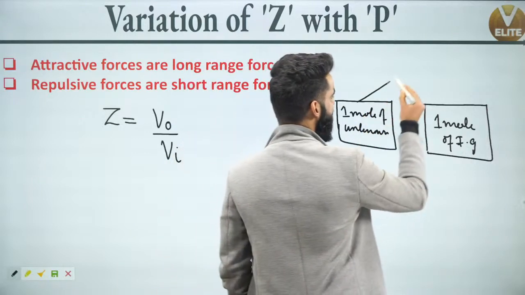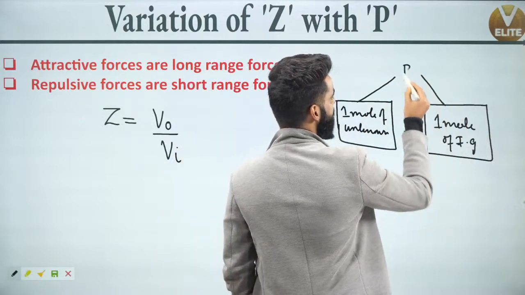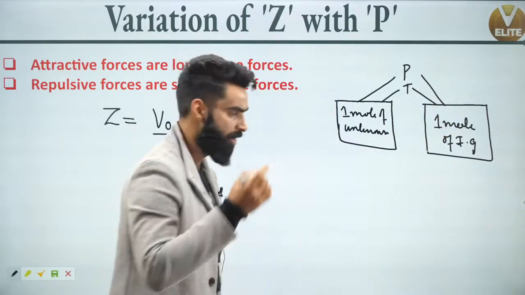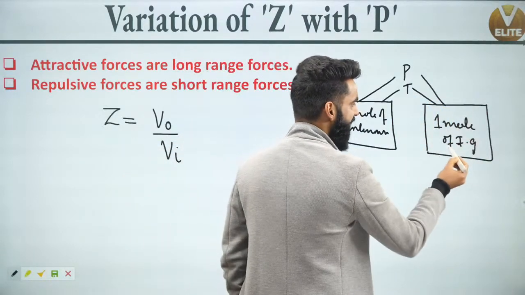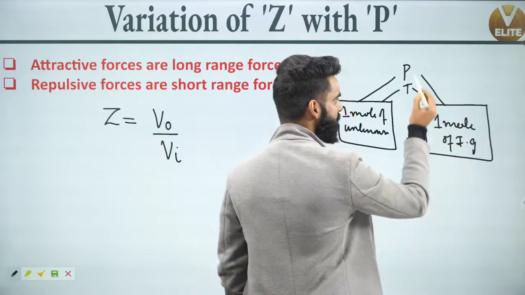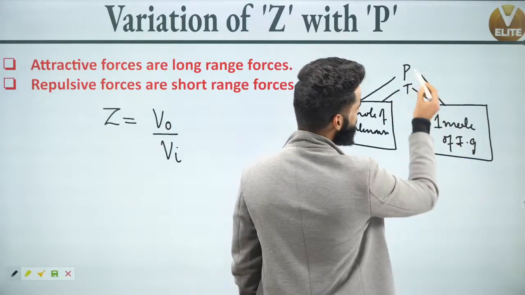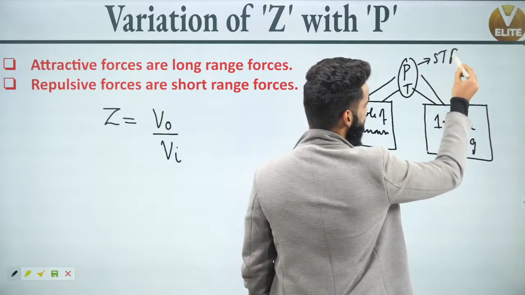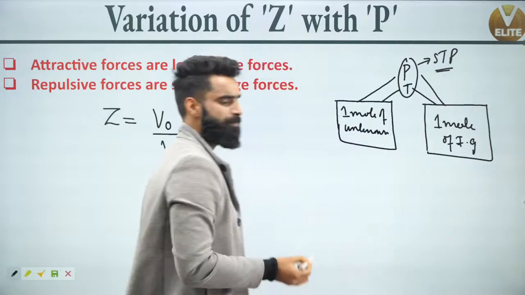Now people, if both the gases are kept at the same pressure and temperature, let me say the gases right now are at STP.